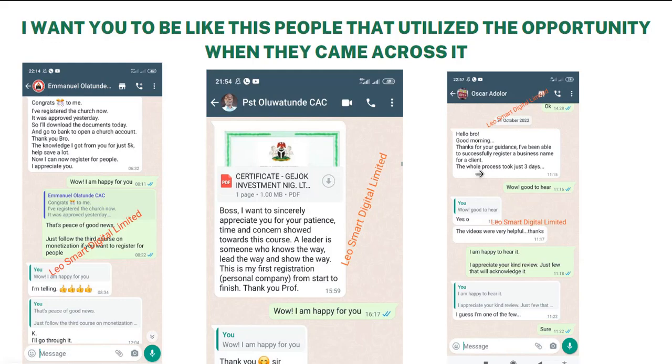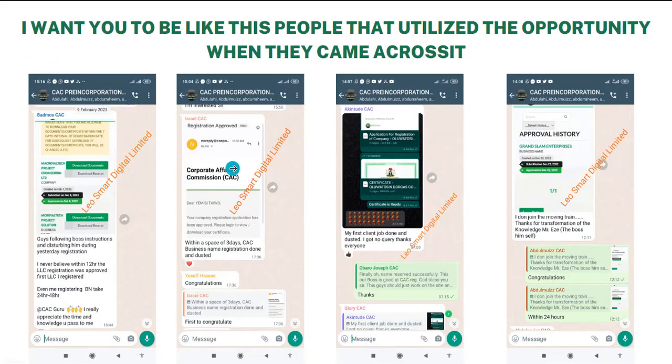This is my first registration. Personal company from start to finish. Thank you, Prof. I'm happy for them when they make this. So I have a lot of them. Guys, following the boss's instructions and disturbing him during yesterday's registration, I never believed that within 12 hours the limited company registration would be approved. First LLC I registered. Even me registering a business name takes 24 to 48 hours.